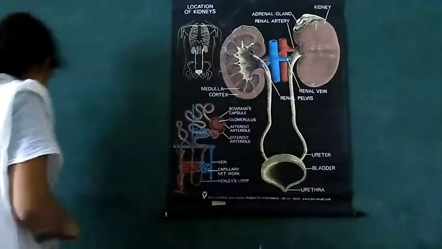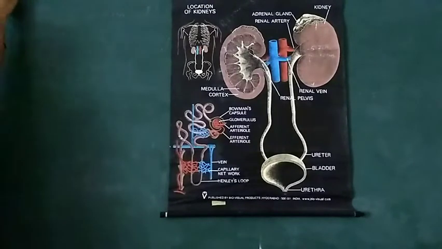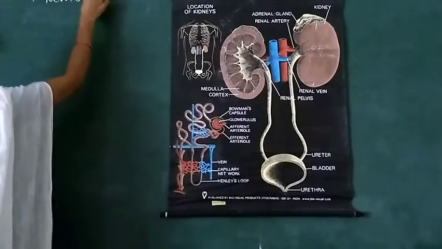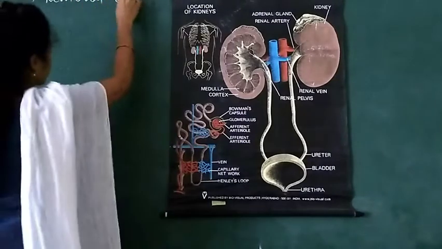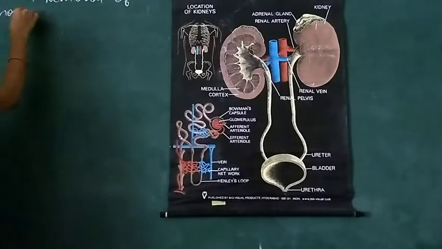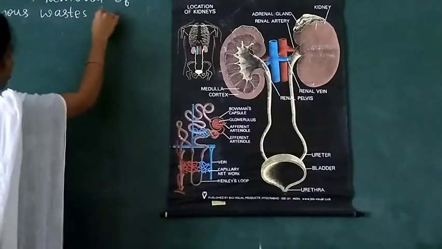Excretion is the process of removal of waste, nothing but the removal of nitrogenous waste from the body.